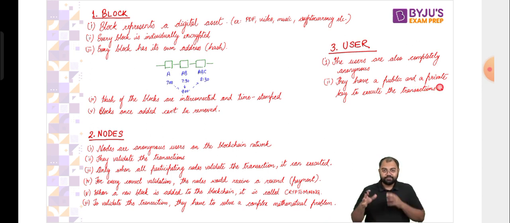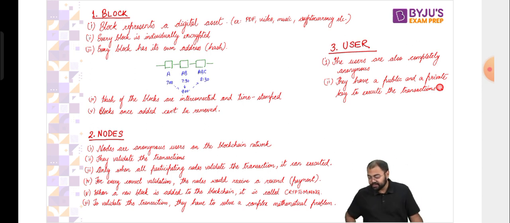It's just like a bank locker. Let's say you own a locker in the bank, you might see that there are two keys for the locker. One key belongs to you, the second key belongs to the bank. So unless both the keys are used, the bank locker cannot be opened. Something similar happens to the users as well. Each and every user will have their own private key, plus there will be a public key of the blockchain that they are using. So unless both the keys are used together, they cannot execute the transaction.